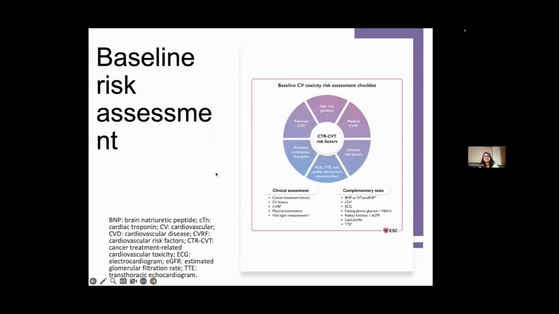Baseline risk assessment is primarily based on certain aspects: the physician will take the history of the patient, assess the risk factors, do a physical examination, and measure the vital signs. Along with that, they'll perform certain complementary tests like BNPs, cardiac troponins, ECGs, kidney functions, lipid profiles, and they'll calculate a baseline risk score.